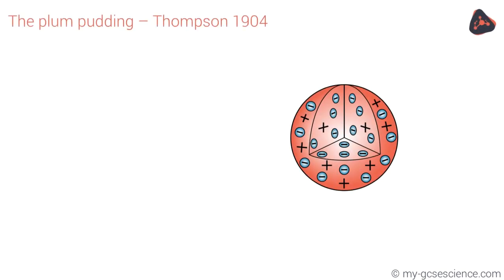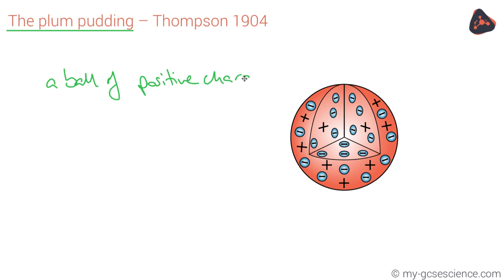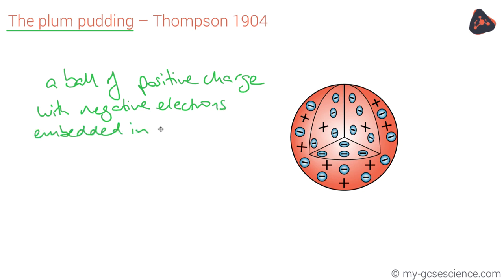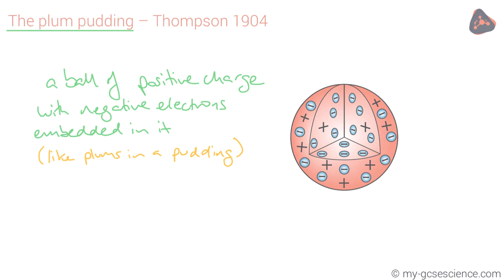Later, in the early 1900s, the discovery of the electron led to a new model called the plum pudding model. Instead of being an indivisible sphere, the atom was now thought to be a ball of positive charge with negative electrons embedded in it. You might not see the link between atoms and plum puddings, but if you think of a Christmas pudding, the spongy bits are supposed to represent the ball of positive charge, with the plums or raisins scattered throughout it, like the negative electrons.